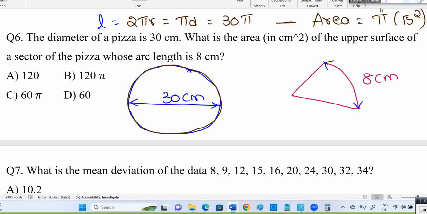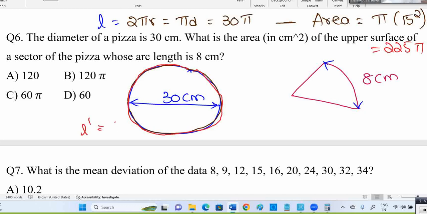Now think about this. My perception is very simple. That entire length is 30 pi. When the 30 pi length is there, the area is 225 pi. When it is 8 centimeters, what is the area is my question. This is simple logic. No need to go for a formula. The formula developed from this part only. This entire red length is 30 pi, covering this much area, 225 pi. 15 square means 225 pi.